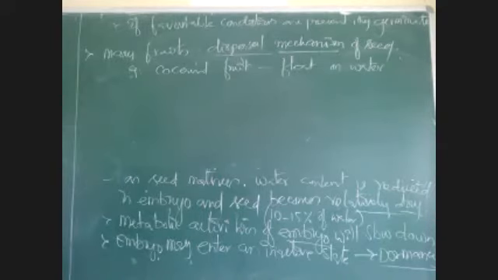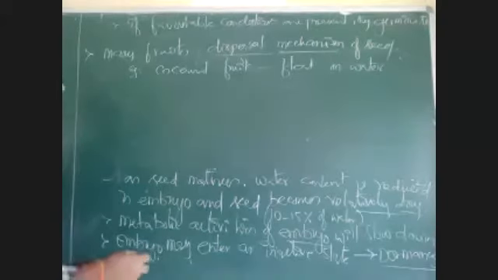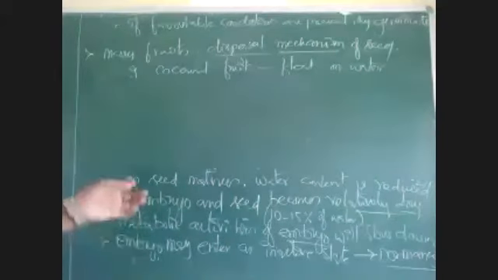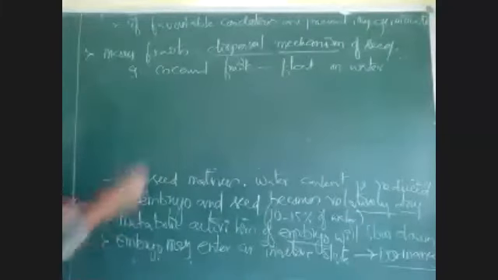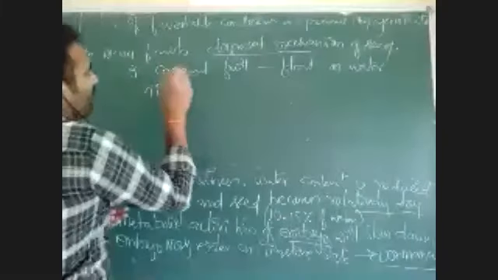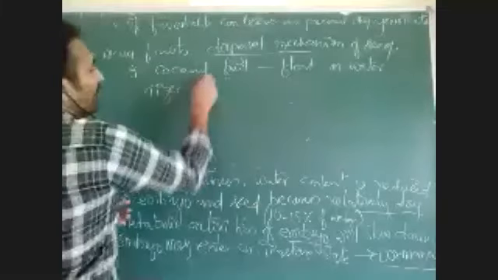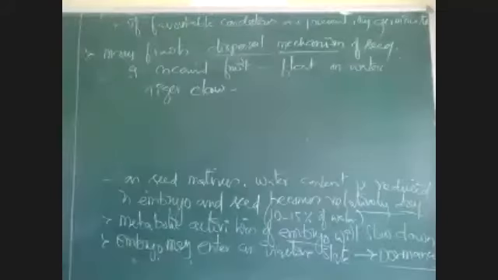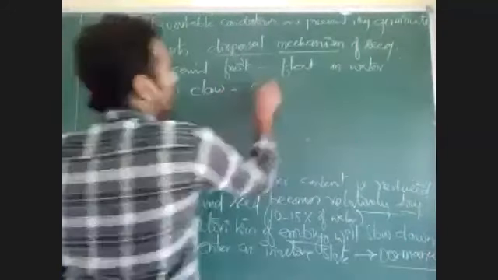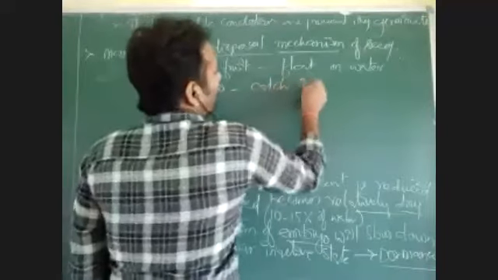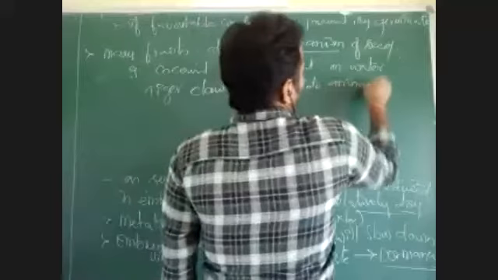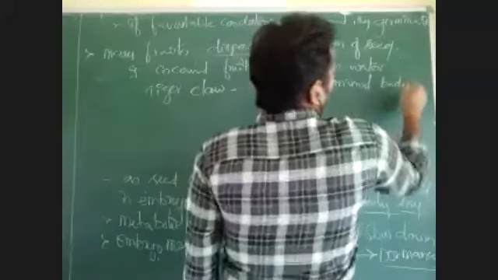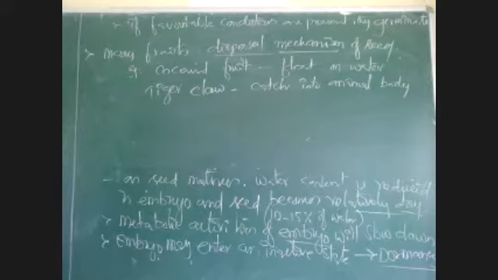Some plants, like the tiger claw, also called Martynia. The fruit of this plant will catch onto an animal's body. It gets attached to the animal body, the seeds are taken a very long distance, and the seeds get dispersed. That is one point.